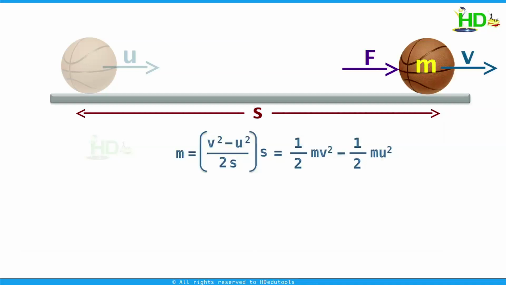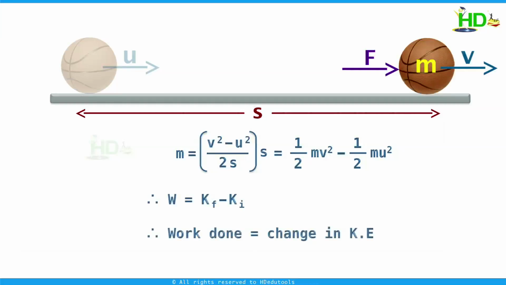On simplification we get half m v square minus half m u square. Half m v square is nothing but the final kinetic energy. Half m u square is the initial kinetic energy. That is, work done is Kf minus Ki. Work done is the change in kinetic energy. Therefore, work done by an unbalanced force on an object is equal to the change in its kinetic energy.